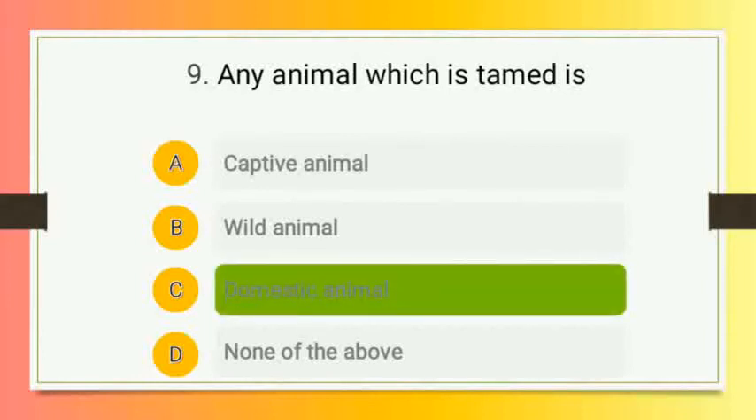According to the definition, domestic animal means any animal which is tamed or which has been or is being sufficiently tamed to serve some purpose for use of man, or which although it neither has been nor is being nor is intended to be tamed, is or has become in fact wholly or partly tamed. So this is the definition of domestic animal. Moving to the next and the last MCQ.